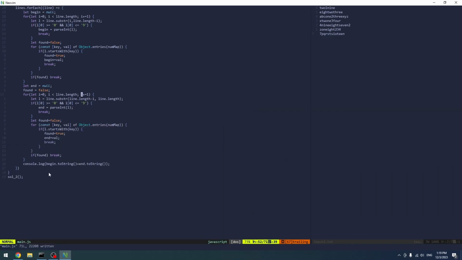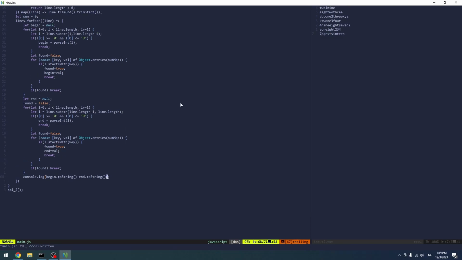Okay, and then we can just do this and then just sum that stuff up, right? And we can log the sum, right? It's really bad code, right? I wouldn't advise you to do this. It's a lot of repetition.